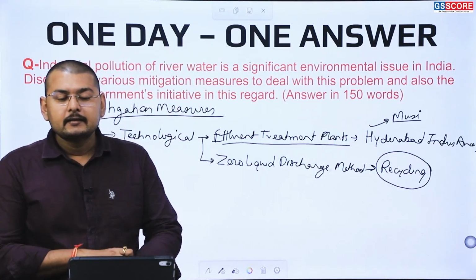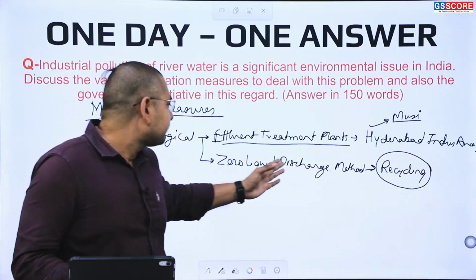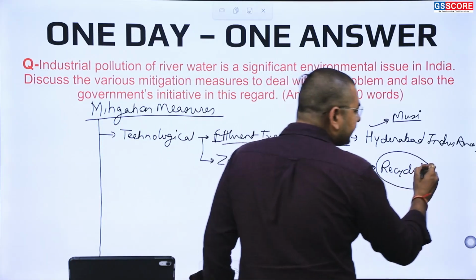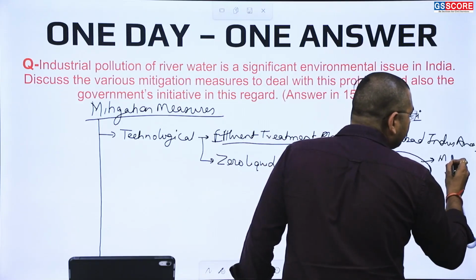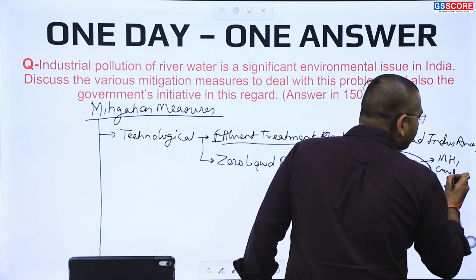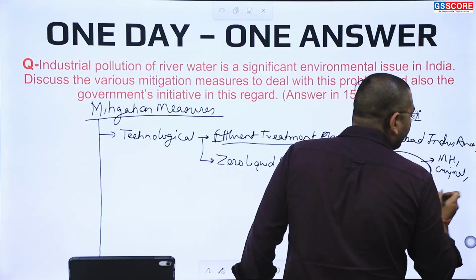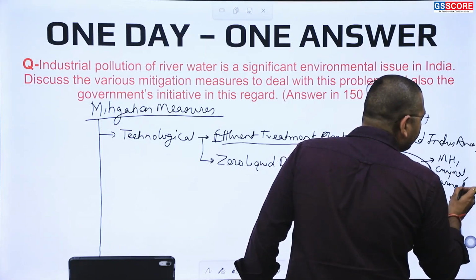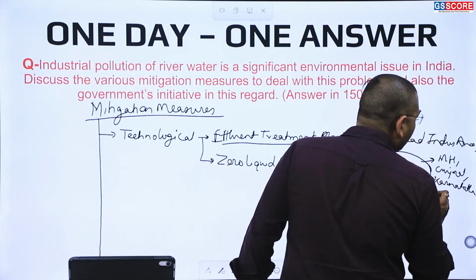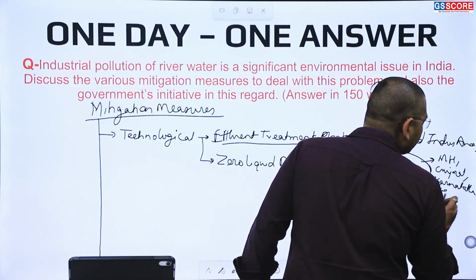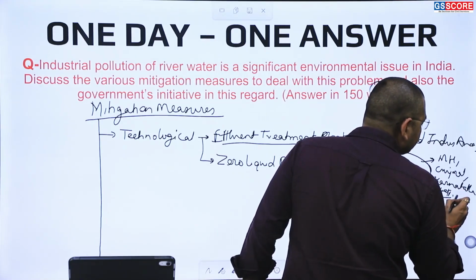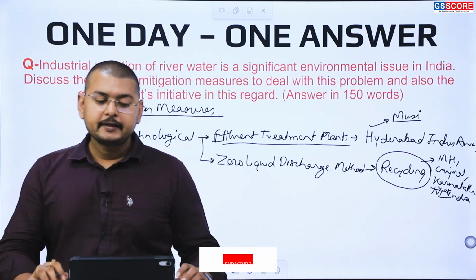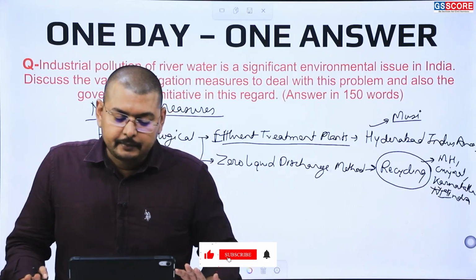If we look at the applicability of the zero liquid discharge method, it is implemented in various states. For example, Maharashtra, Gujarat, then Karnataka, also in the northeast part of India.